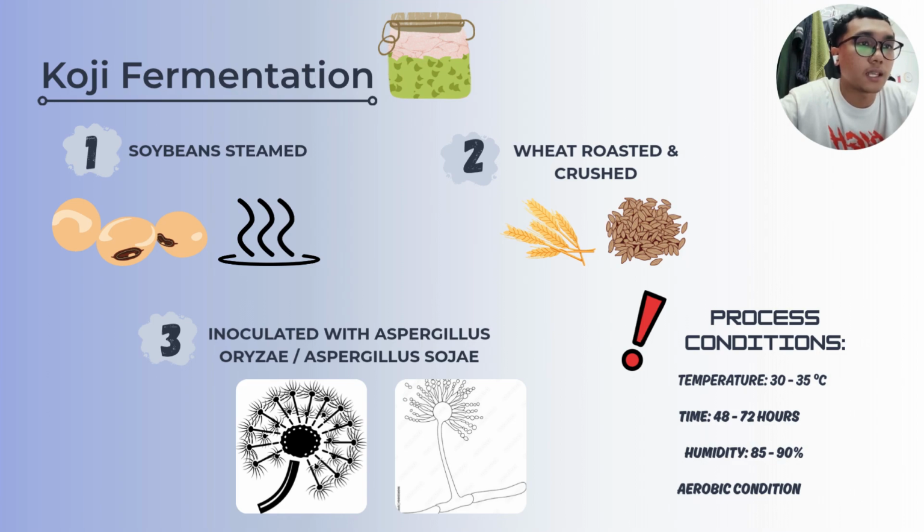The fermentation is carried out under aerobic conditions at a temperature of 30 to 35 degrees Celsius for about 48 to 72 hours, with a relative humidity of 85 to 90%. These conditions allow the mold to produce important enzymes such as protease, amylase, and lipase, which break down proteins, starch, and lipids into simpler compounds. The main factors affecting this stage are temperature, moisture content, and aeration.